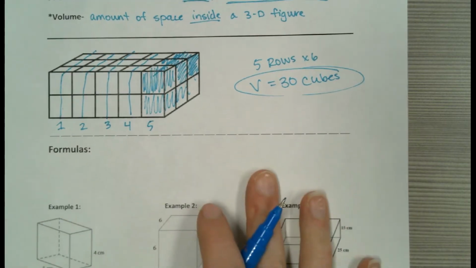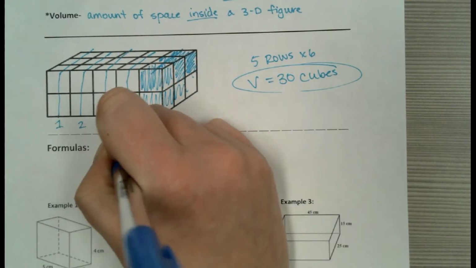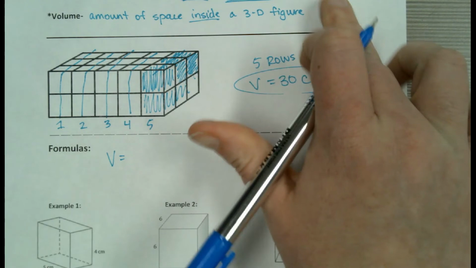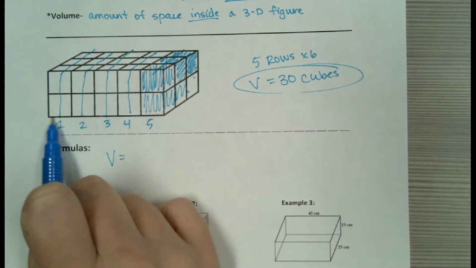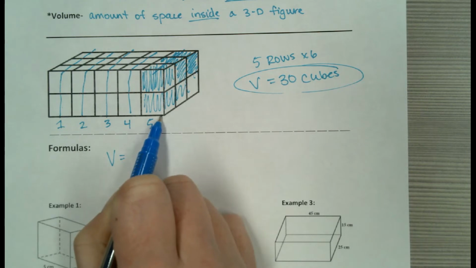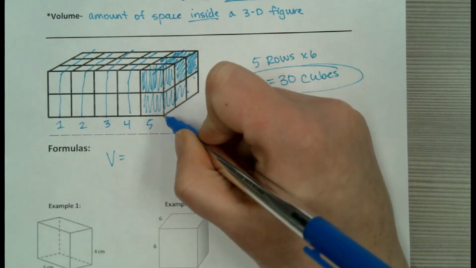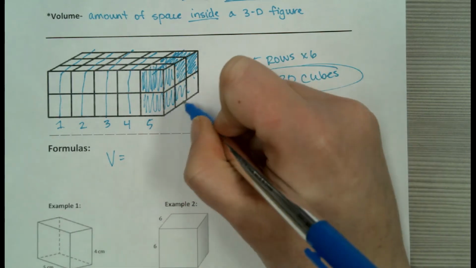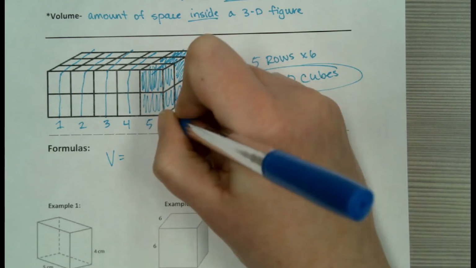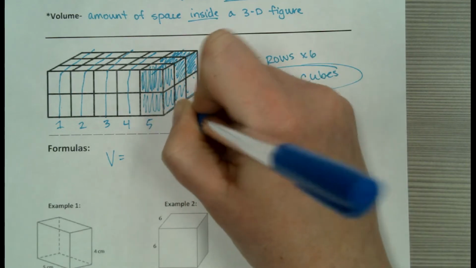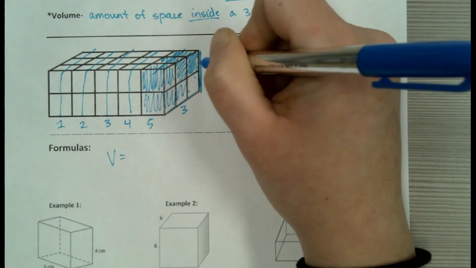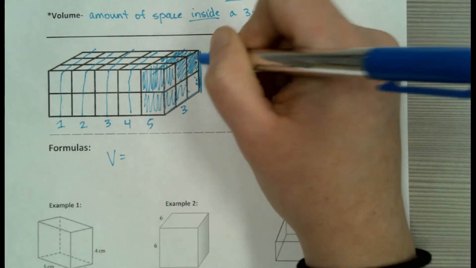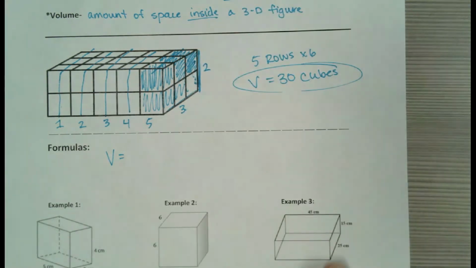To find the volume of a rectangular prism, you need the length, which in this case has 5 rows, so my length would be 5. You need the width. This direction it has 1, 2, 3, so 3 rows. And then you also need the height, which right here you can see it's 2 rows or 2 layers, so a height of 2.